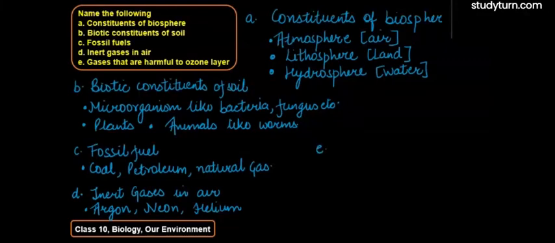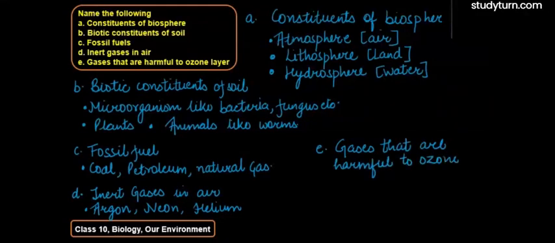Then E, they are asking about gases that are harmful to ozone layer. If we see gases which are harmful to ozone layer, they are majorly halogens like chlorine. They are harmful for what? Ozone layer, and lead to ozone depletion.